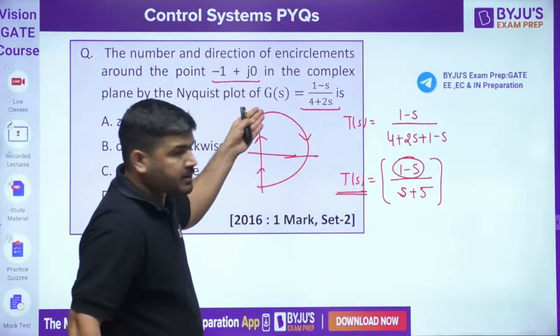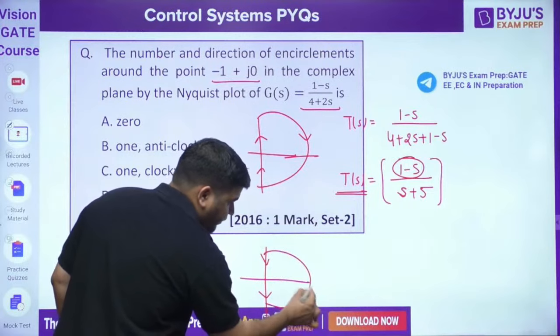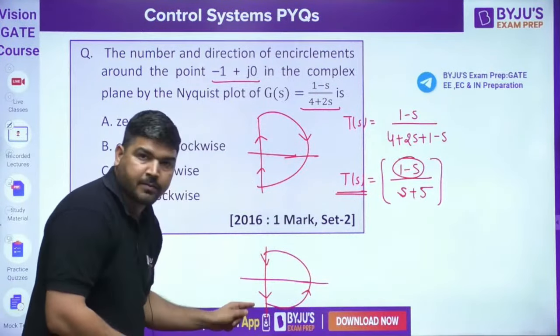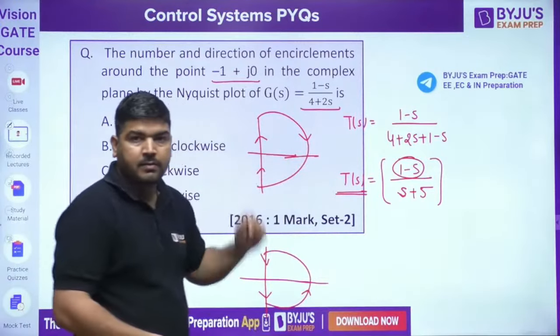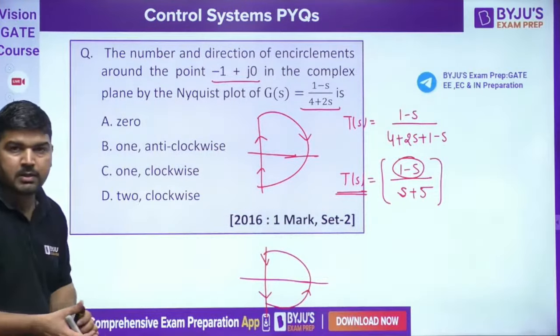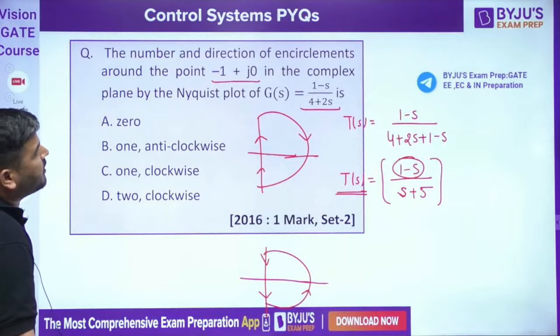Some books take the contour like this as the default. If you look at the BCQO, they take the contour like this. In some other books they take the contour like this. So you cannot say clockwise or anti-clockwise, but the number of encirclement of -1 has to be 1.